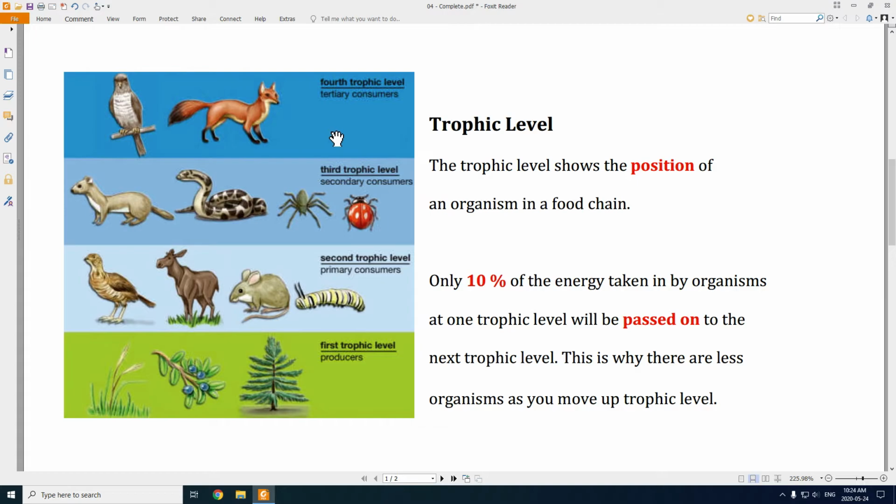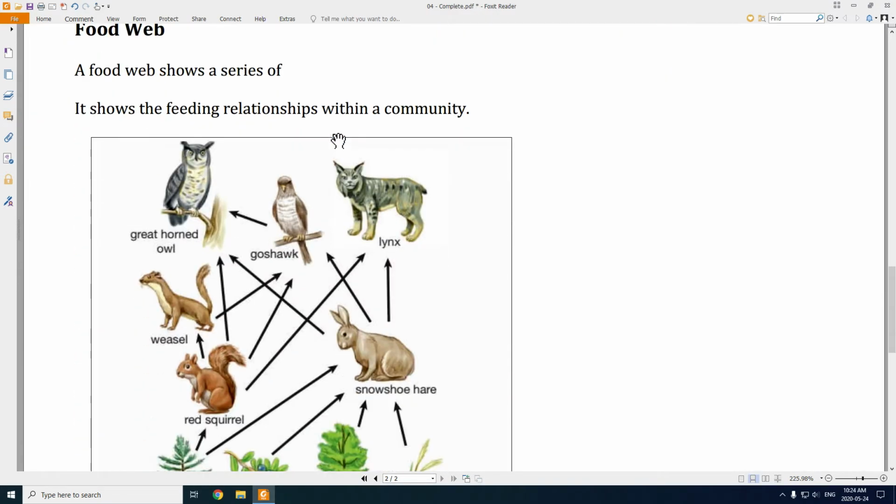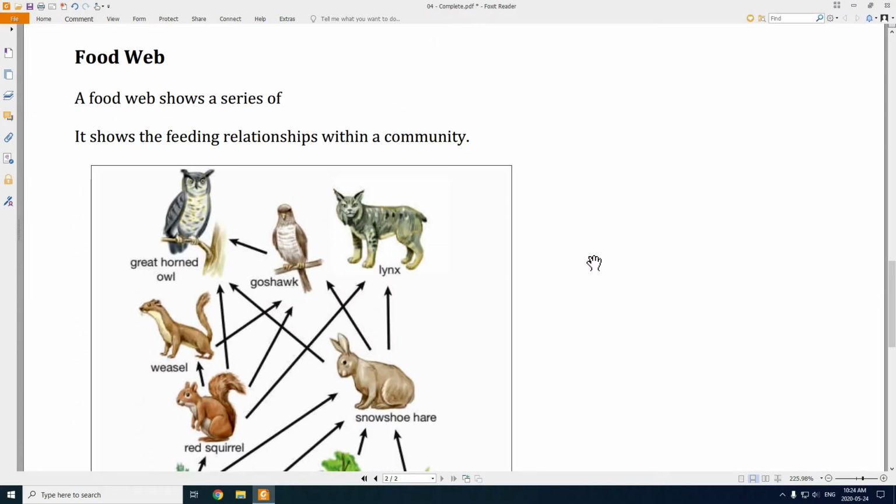The trophic level is really showing that energy transfer, and only 10% of energy moves up. All right, food web. Now, we mentioned earlier that there's actually a bunch of food chains going on in an ecosystem at once. So if you took a forest ecosystem, there's a bunch of different food chains happening. And you can show them using a food web. So a food web shows a series of interconnecting food chains. It really shows the feeding relationship within a community.